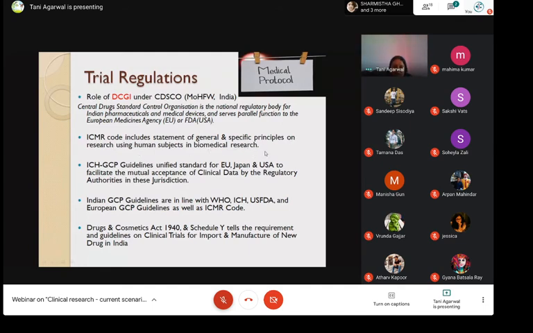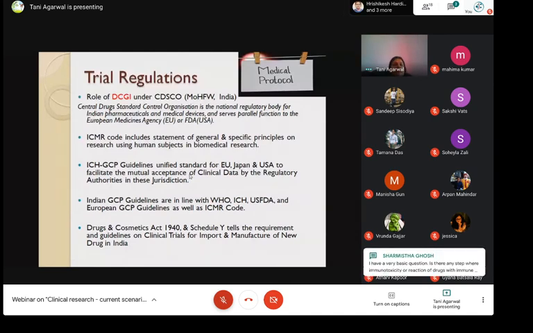Then there are some international guidelines like ICH GCP, which is the Good Clinical Practice guidelines, unified under a standard for the EU, Japan, and USA to facilitate the mutual acceptance of clinical data by the regulatory authorities in these jurisdictions. Indian GCP guidelines are also similar to the ICH GCP, and that's why it is conducive to follow these on a global level.